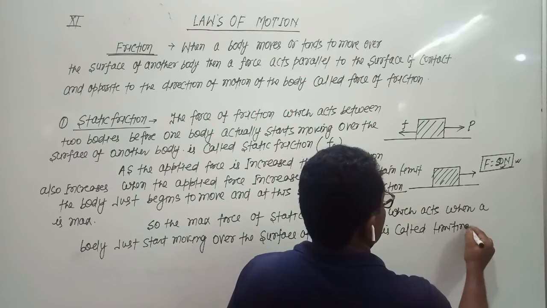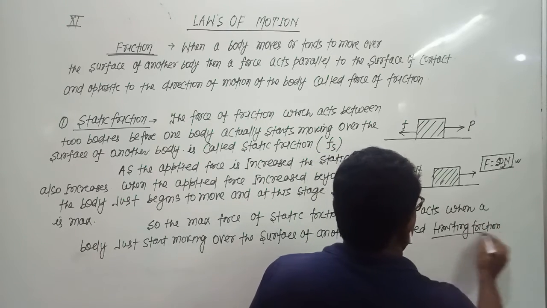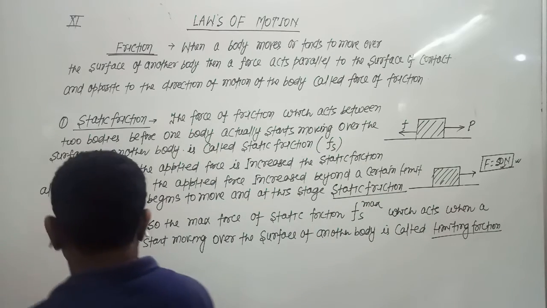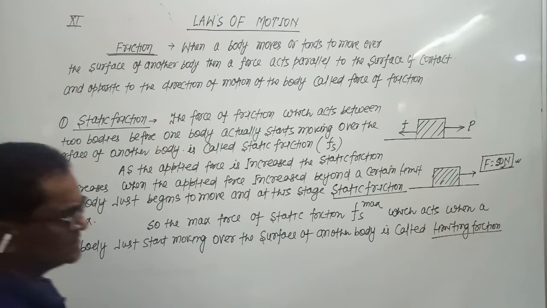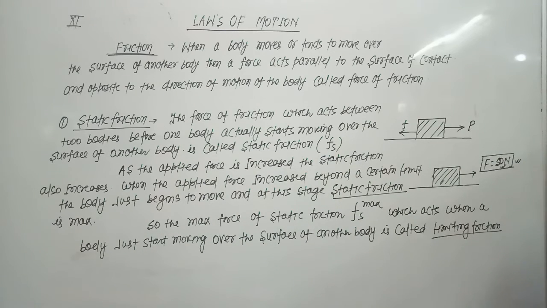So this is another type of friction, which is limiting friction. The maximum value of a static friction is called limiting friction.